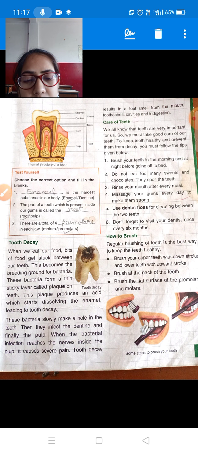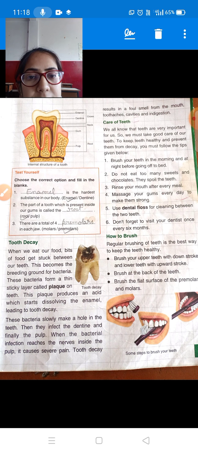Now these bacteria slowly make a hole in the teeth, then they infect the dentine and finally the pulp. When the bacterial infection reaches the nerves inside the pulp, it causes severe pain. In the pulp, nerves and blood vessels are present, so it causes severe pain, and at that time we feel lots of pain in our teeth.